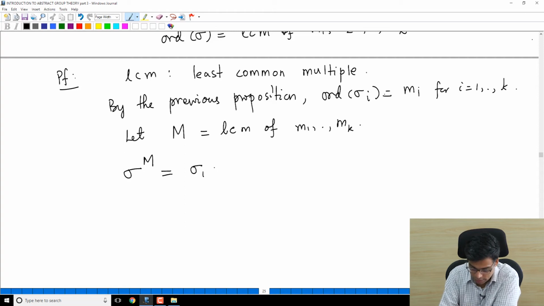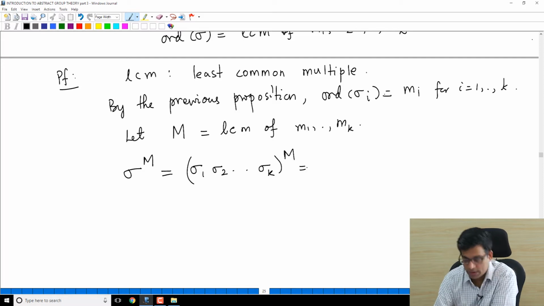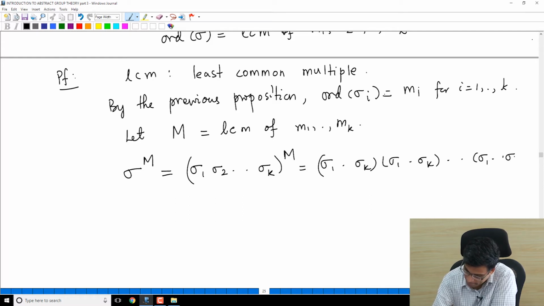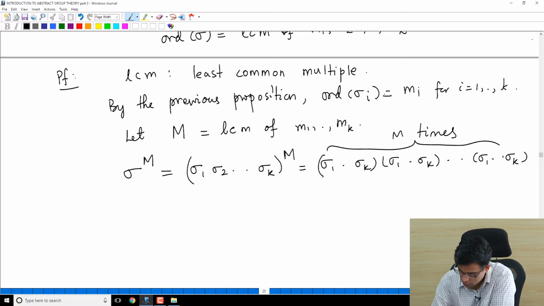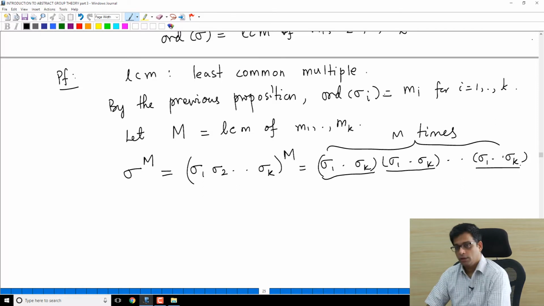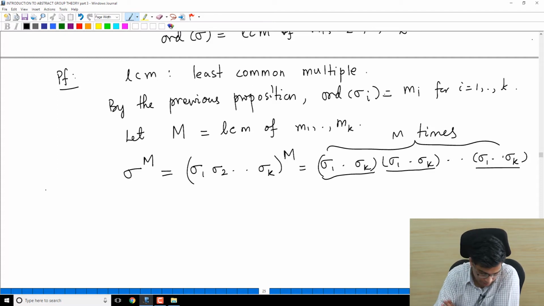This is sigma 1, sigma 2 up to sigma k, power M. So remember, this means I am doing sigma 1 through sigma k, sigma 1 through sigma k, M times. In general, permutations do not commute with each other, but disjoint cycles do. So sigma 1 sigma k is sigma k sigma 1, because they are disjoint cycles.